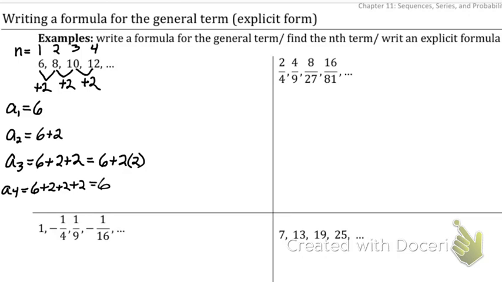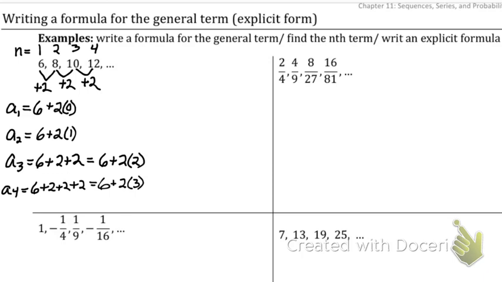Well, that just equals 6 plus 2 times 3. Working this pattern backwards, I have 3, I have 2, so this one should be 1. This one should be plus 0 2's. So 6 plus 2 plus 2 plus 2 gives me this term, or 3 2's. So we have a nice pattern here. It goes 3, 2, 1, 0. But the 6 and the 2 stay the same.